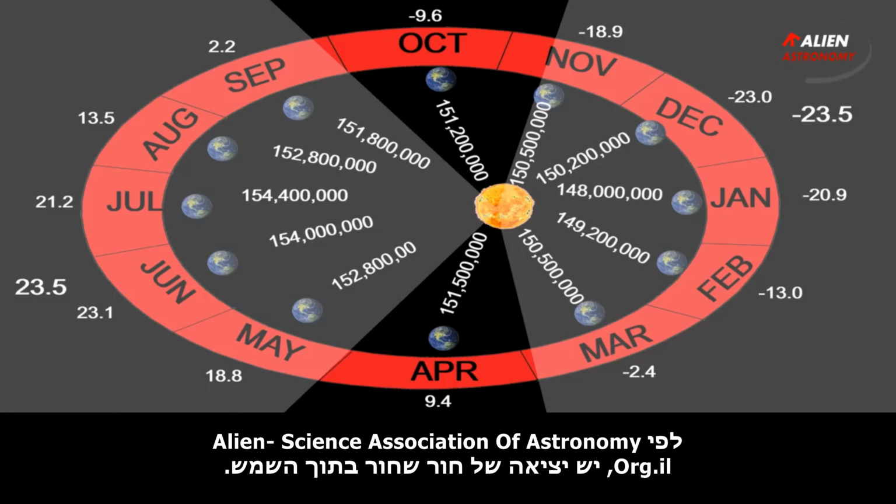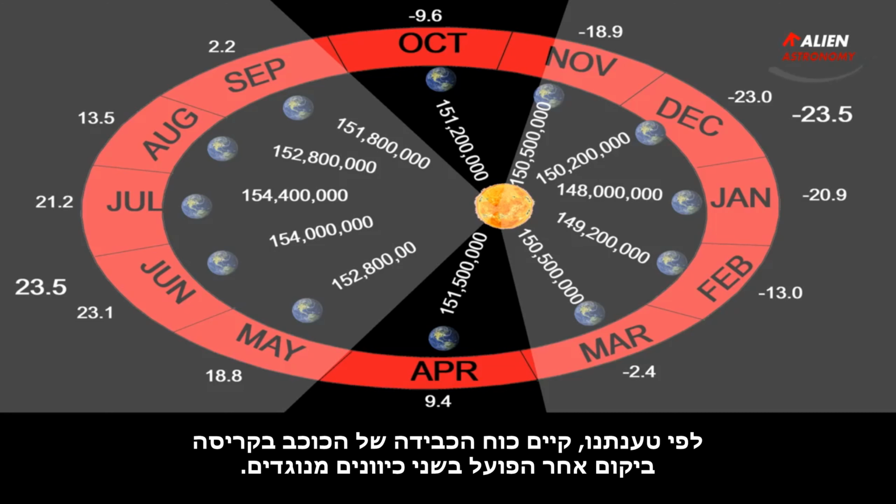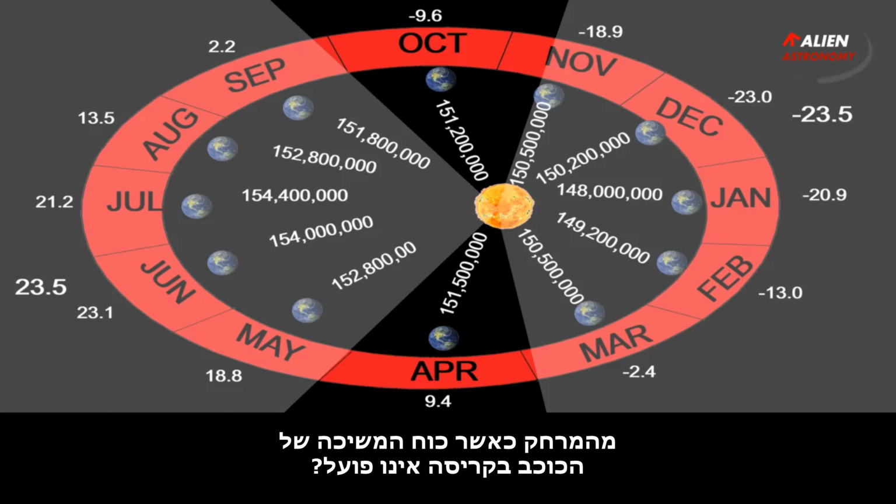According to the Alien Science Association of Astronomy, there is an exit of a black hole in the sun. According to our claim, there is the gravitational force of the star in collapse in another universe which operates in two opposite directions. So, how is it possible that the Earth's distance in July is even bigger than the distance when the gravity of the star in collapse does not work?